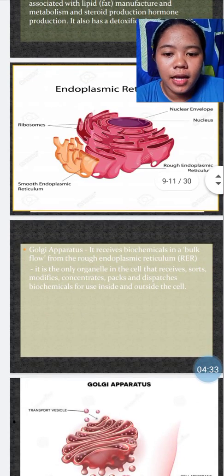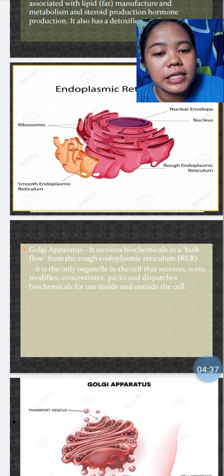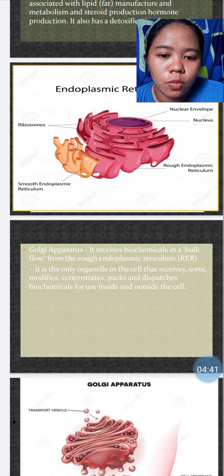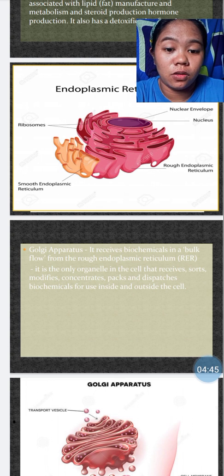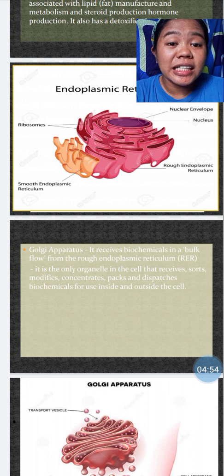Next is the Golgi Apparatus. The Golgi Apparatus receives biochemicals in bulk flow, bultuhan kumbaga, from the rough endoplasmic reticulum. So, yung mga biochemicals na nanggagaling po sa rough ER ay kanyang nire-receive.